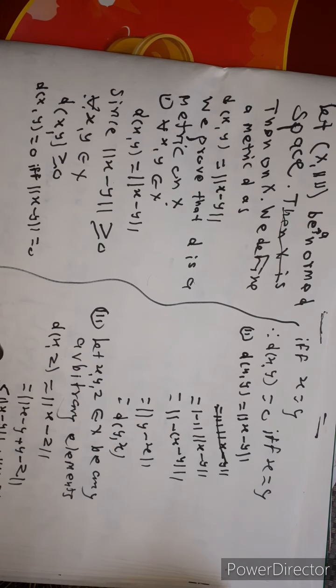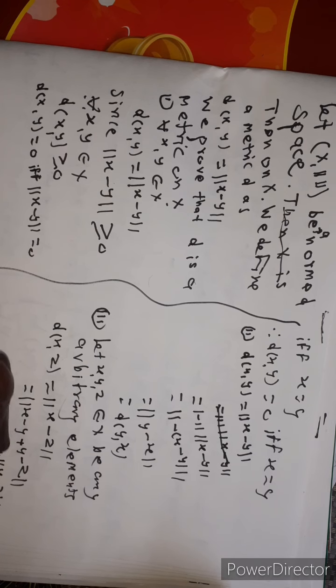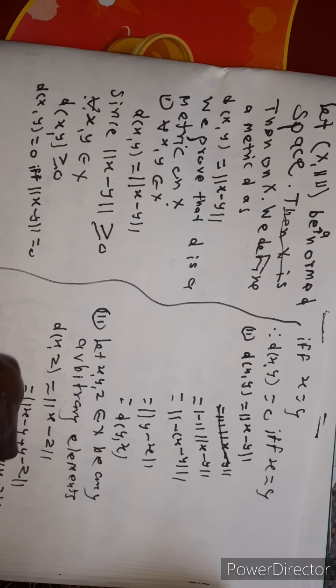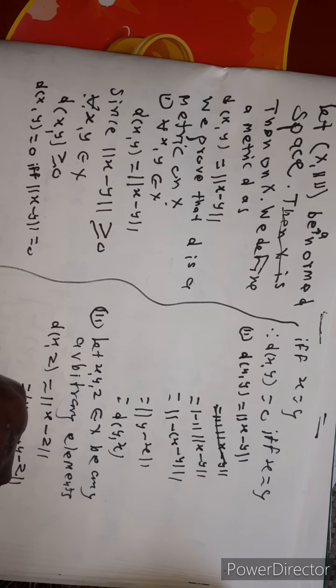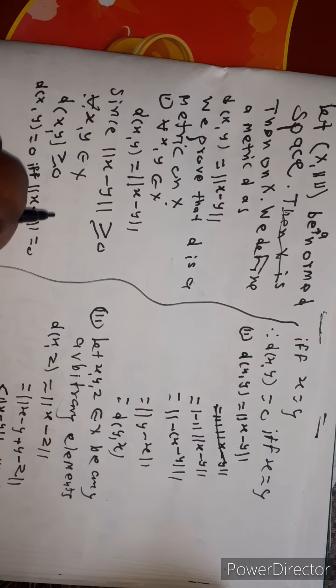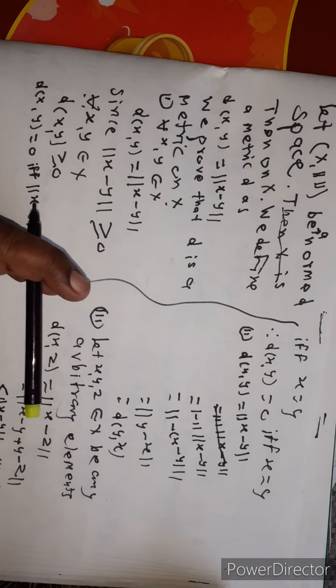But norm of x minus y is equal to distance between x comma y, and norm of y minus z is equal to distance between y comma z. Therefore, we proved that distance between x comma z is less than or equal to distance between x comma y plus distance between y comma z.